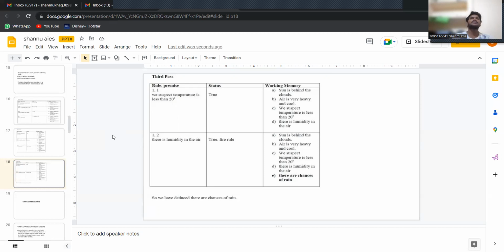And these are the examples so that we can understand the forward chaining mechanism and the methodology. And this is the end of today's session.